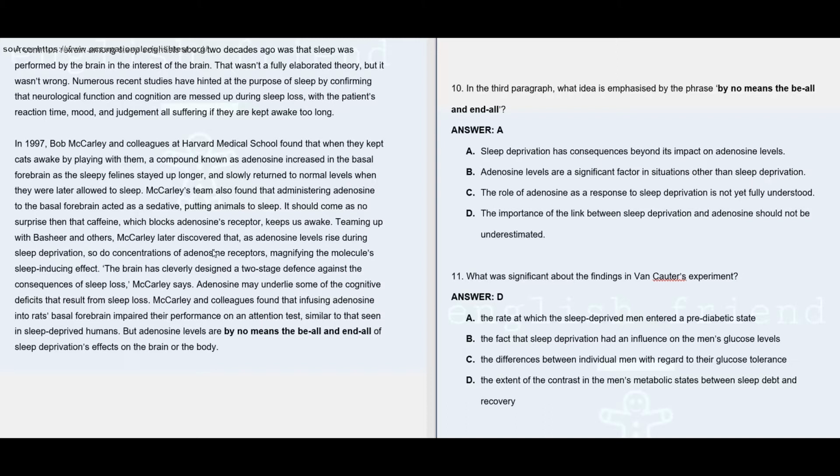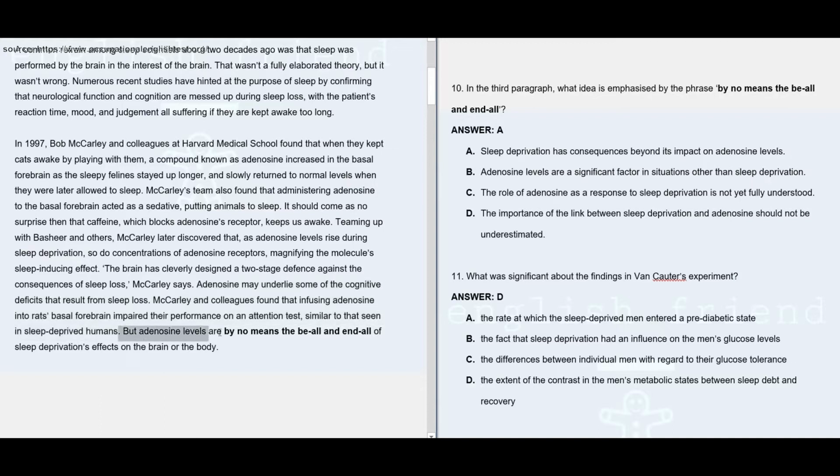When we went through the same paragraph for question number 9, we learned that sleep deprivation has its effect on the adenosine levels, as you can see here. The adenosine levels rise during sleep deprivation, so do concentrations of adenosine receptors. When we read further, we may see that adenosine may underlie some of the cognitive deficits that may result from sleep loss. Macaulay and colleagues found that infusing adenosine into rats' basal forebrain impaired their performance on an attention test similar to that seen in sleep-deprived humans.